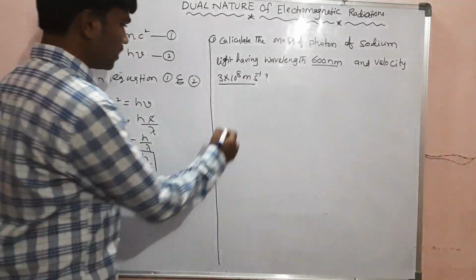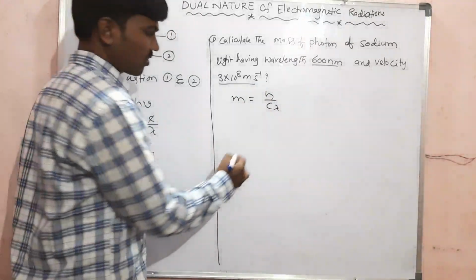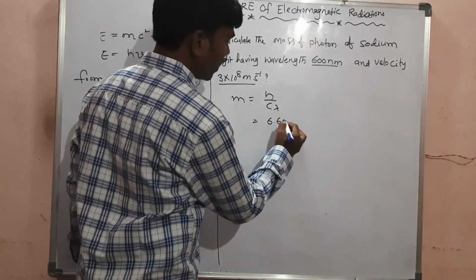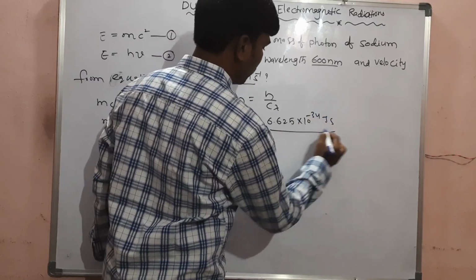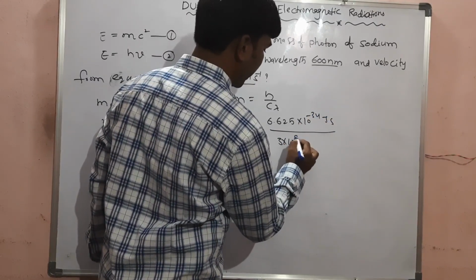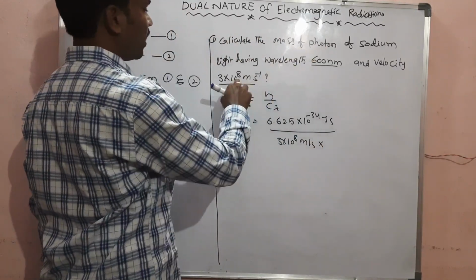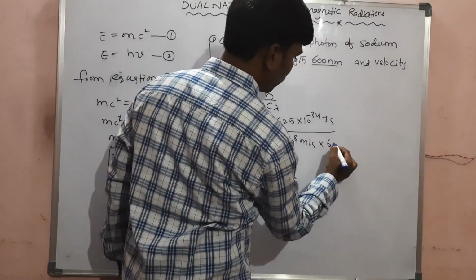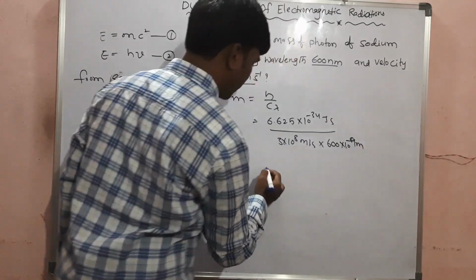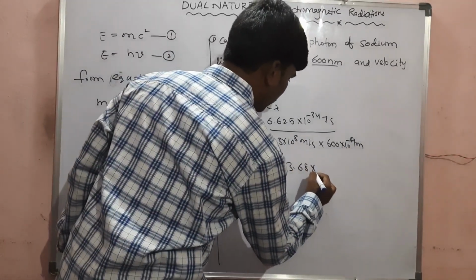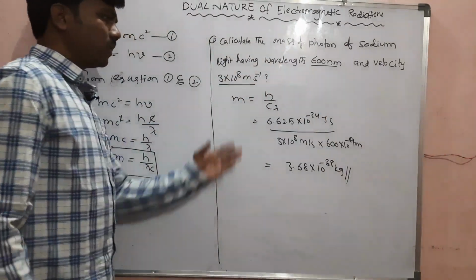So what is the formula for us? m is equal to h by c lambda. h stands for Planck's constant. Here h value is 6.625 into 10 to the power of -34 joule second. c value is 3 into 10 to the power of 8 meter per second, and lambda value is given as 600 nanometers. You convert into meters: 600 into 10 to the power of -9 meters. So 3.68 into 10 to the power of -38 kg you will get. By using this we can calculate this type of relations.